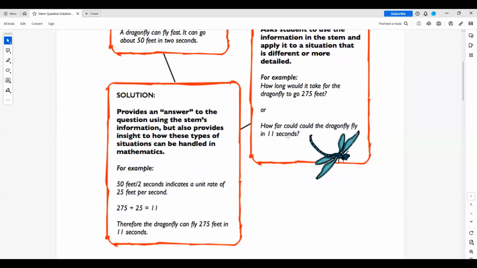So for example, 50 feet in 2 seconds indicates a unit rate of 25 feet per second. So 275 divided by 25 equals 11. Therefore, our answer: the dragonfly can fly 275 feet in 11 seconds.